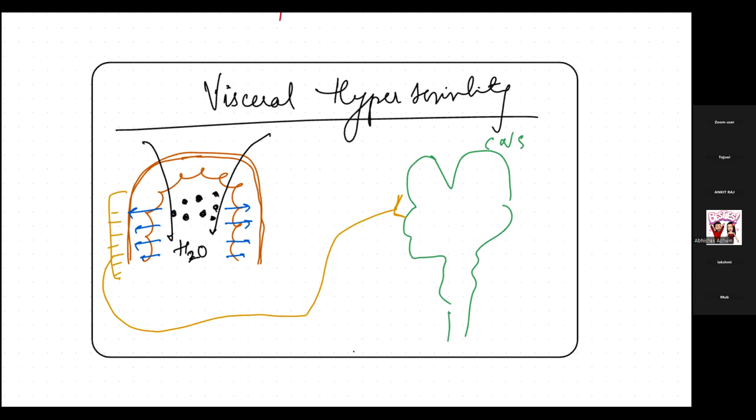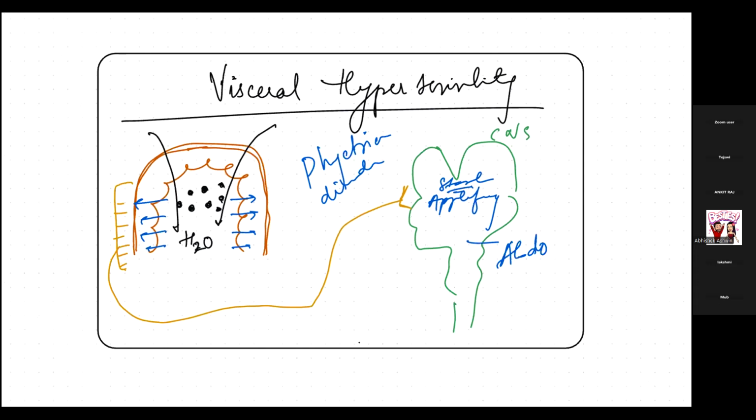Now, if there is involvement of any psychiatric disorder, it can be any stress, anxiety, or anything, then what happens? The brain will amplify the stretch. The brain will say, oh, there is more stretch, there is more pain, so the abdominal pain will be more. So this is one example of visceral hypersensitivity. I hope it's clear what visceral hypersensitivity is.